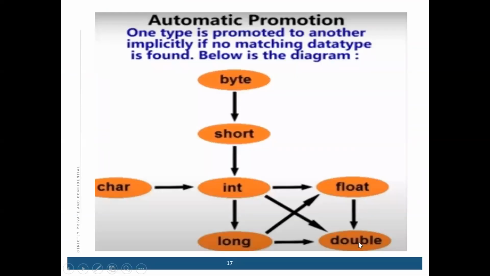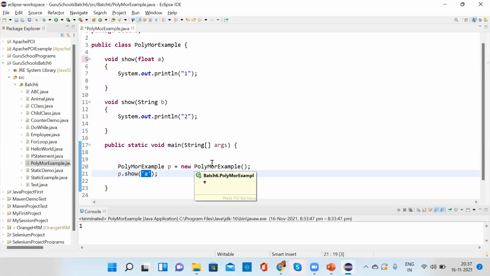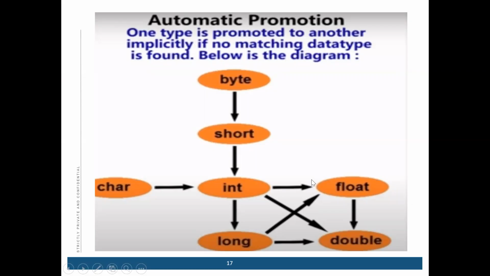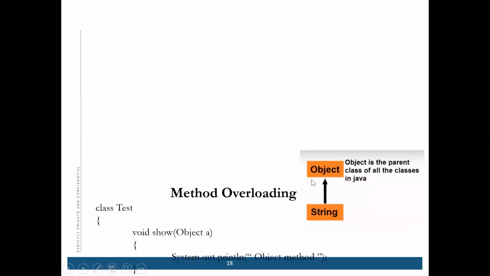Long and double are not that popular. Only these three things are very popular: character, integer, and float. Is that clear to everyone about the automatic promotion? Okay, moving ahead.